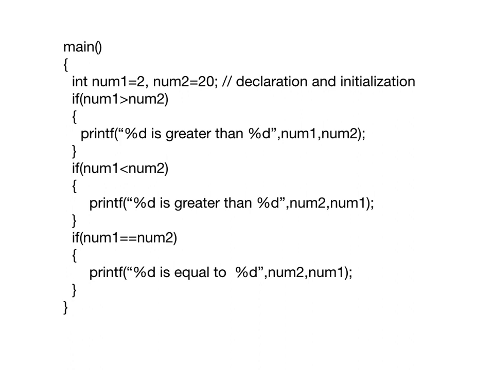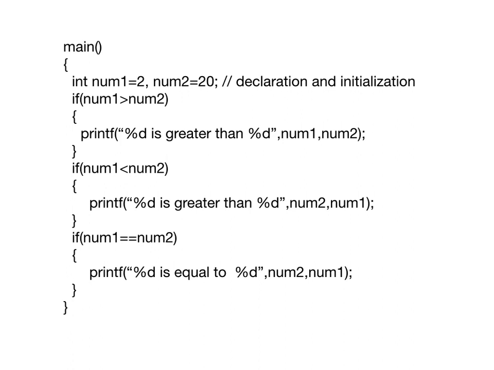So this is what I said. We have multiple choices, right? We have 3 choices. And only one choice will be true at a time. So if I have two numbers 2 and 20, 2 is less than 20. That's the only choice which is true at this time. So in that case, please remember, here this condition is false. Now it moves on to the second condition. This is true, it prints. So I need not check this condition, but what happens? I'm wasting the execution time by checking this condition.